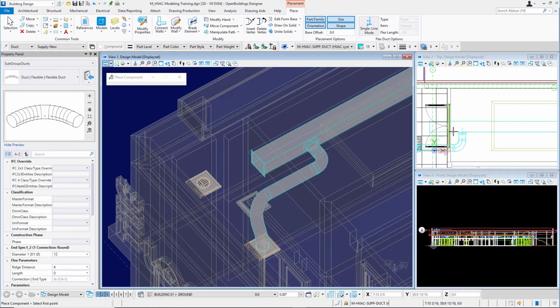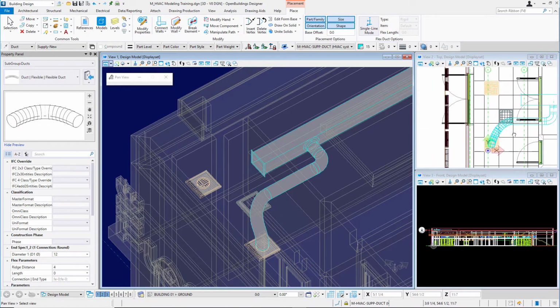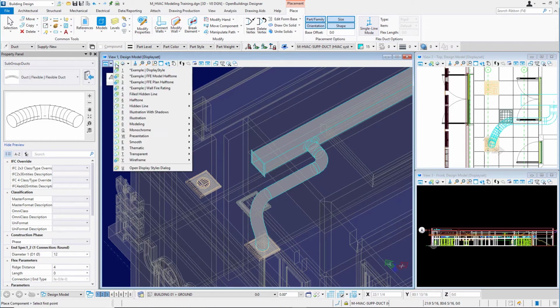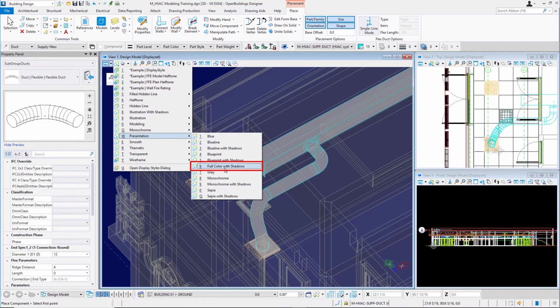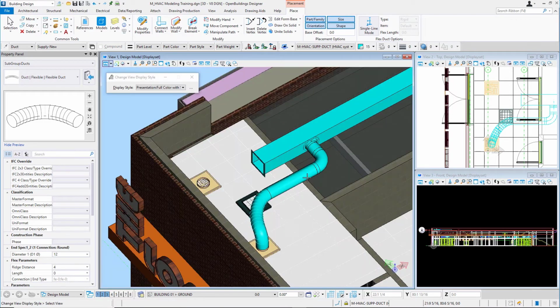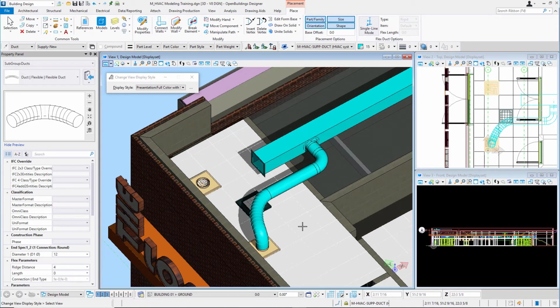If we take a look at it over here in our different display style, you can see the wireframe display style. Let's change it to our presentation full color with shadow, to get a better look at how that looks. I'll go ahead and model one on the other side to feed that other supply duct.